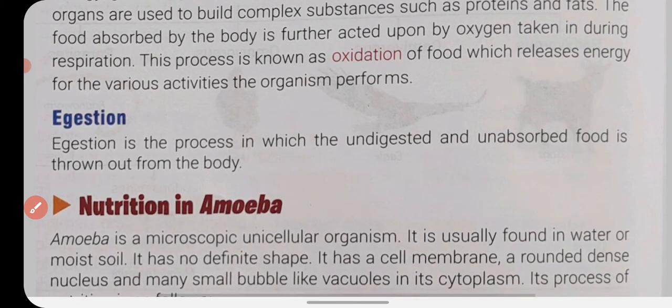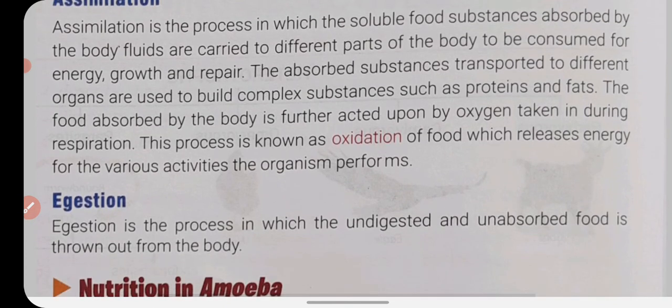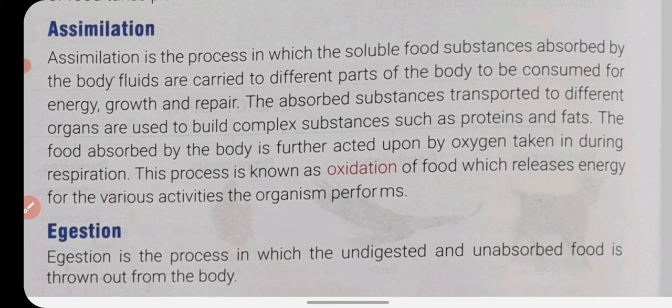Now the fifth and last step in nutrition is egestion. Egestion is the process in which the undigested and unabsorbed food is thrown out from the body. Whatever food we take cannot all be digested and utilized. So after digestion, the matter that is left, undigested and unabsorbed, is removed from our body, and this removal of undigested material is called egestion. These are the 5 steps involved in the holozoic mode of nutrition.